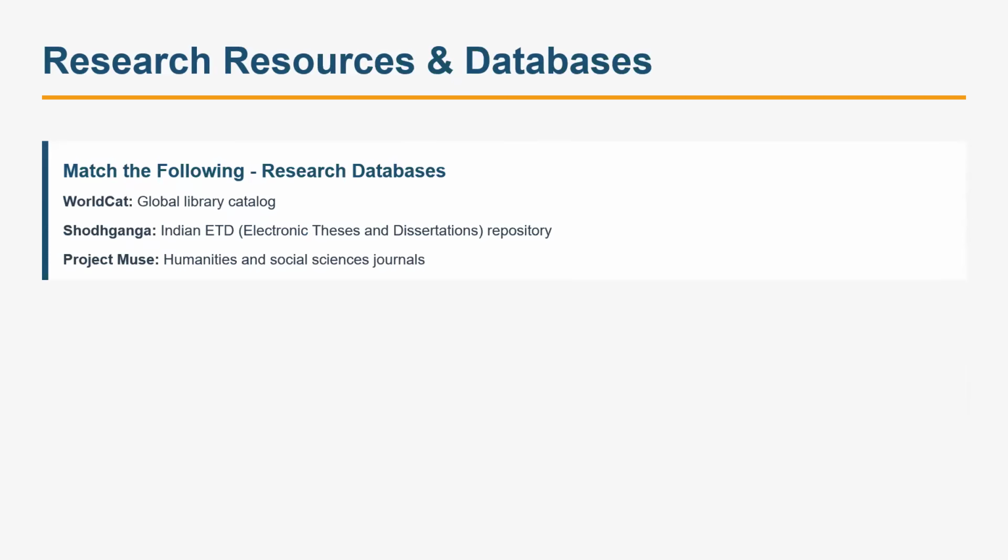And there was a question on matching, match the following. We know that Shodhganga is the repository of dissertations. Project Muse was for humanities and social science journals. And WorldCat, the very word cat suggests catalog. I think all of you must have done match the following correctly, right?